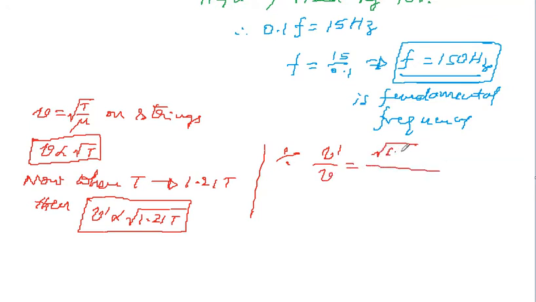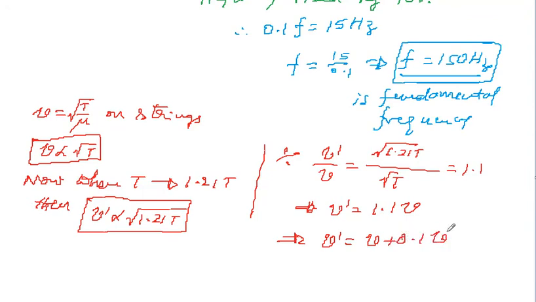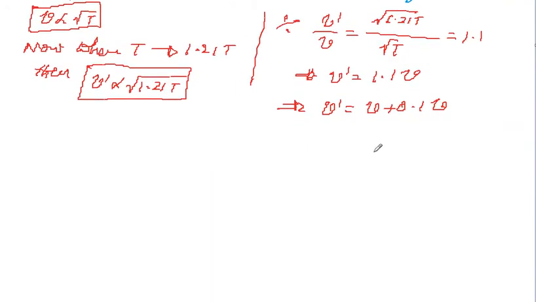root of 1.21 T divided by root T. Definitely this is 1.1, which means v dash equals 1.1 v. So v dash is equal to v plus 0.1 v, which is 10% of v.